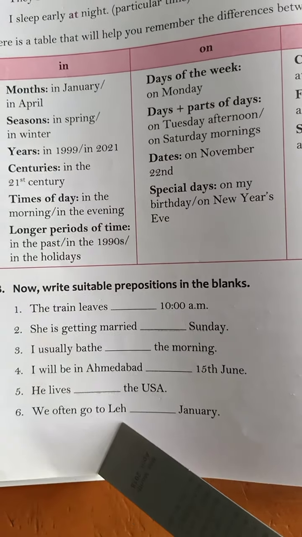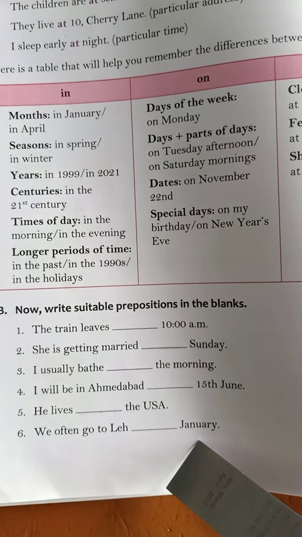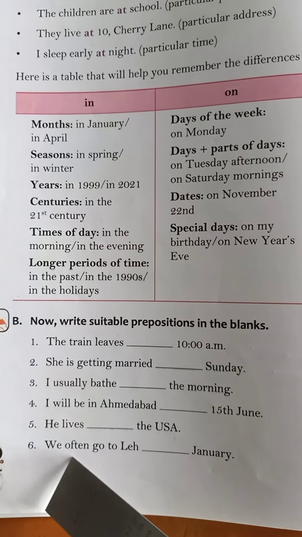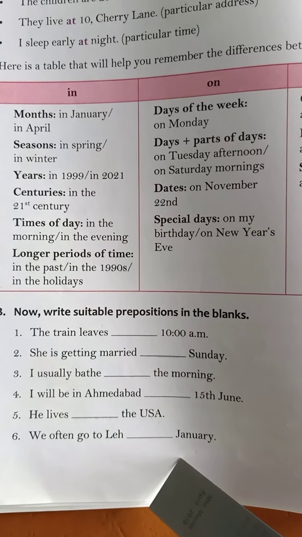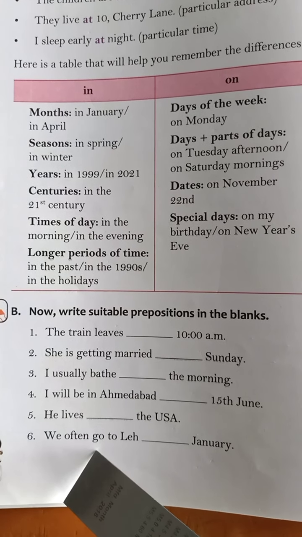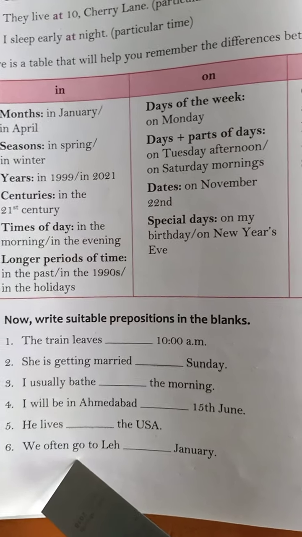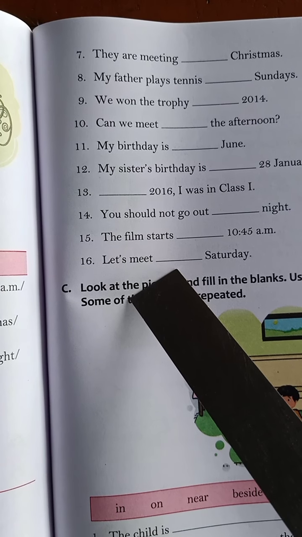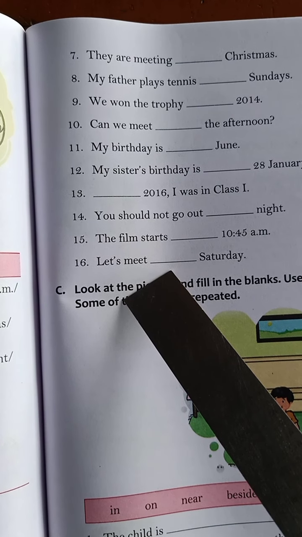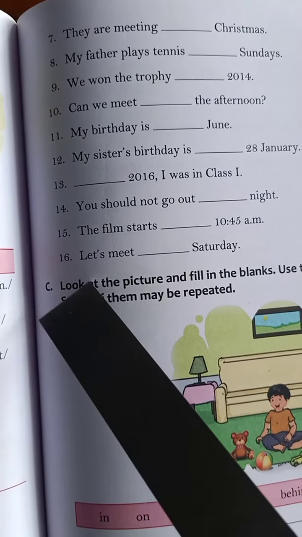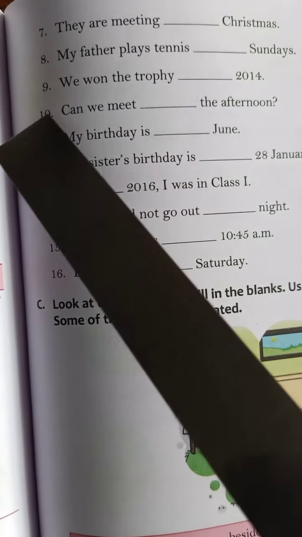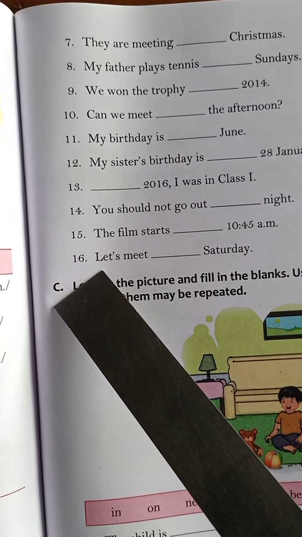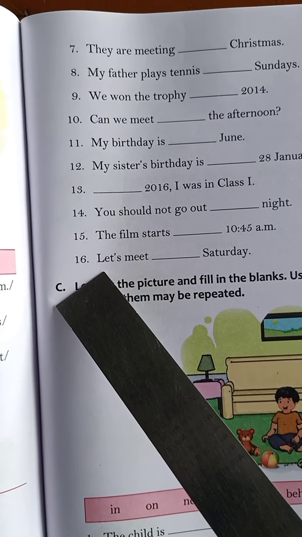We often go to Leh dash January. Now January is a month. So which word will we use? In. We often go to Leh in January. Now boys, these 6 sentences I have explained. Now the rest of the 6 sentences you have to do yourself. Okay? 1, 2, 3, 4, 5 and 6. I will explain till 10. Okay? The rest of the 6 you are going to do yourself. Try to find out the correct preposition and try to solve it.